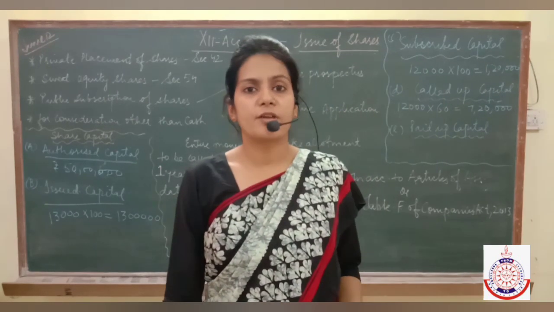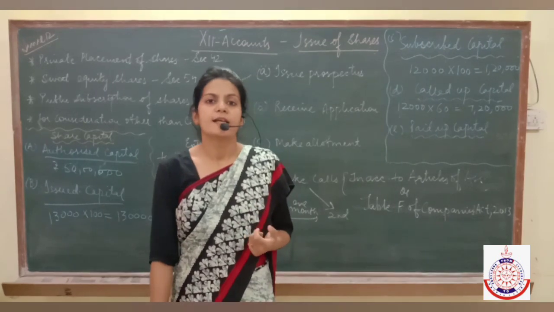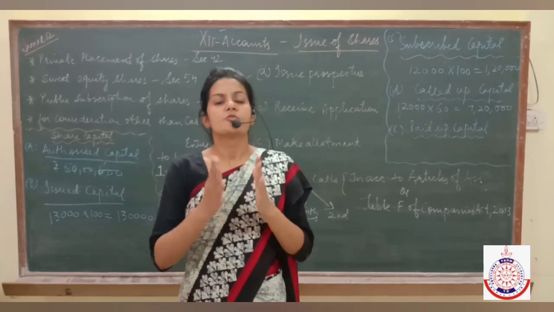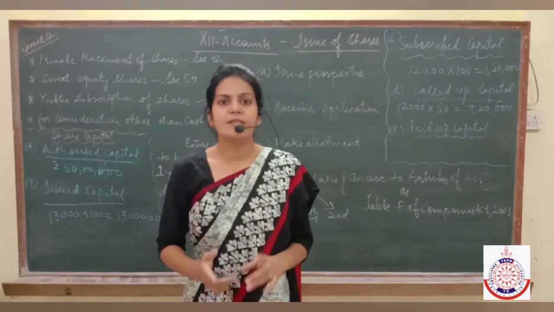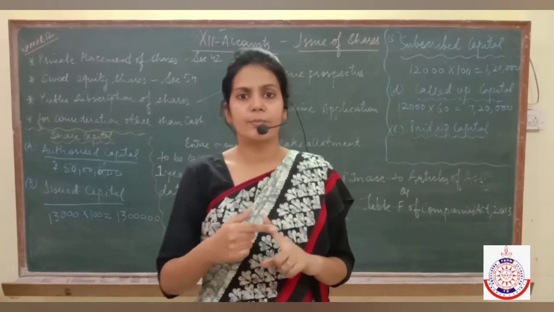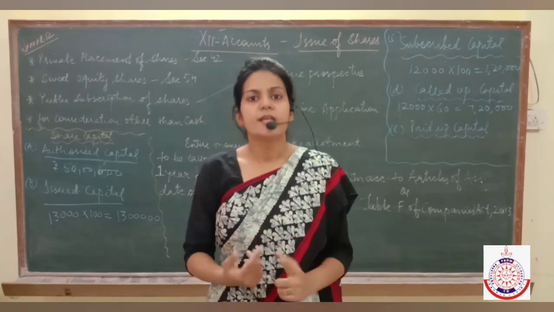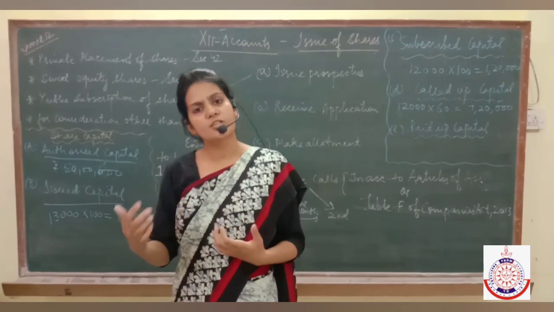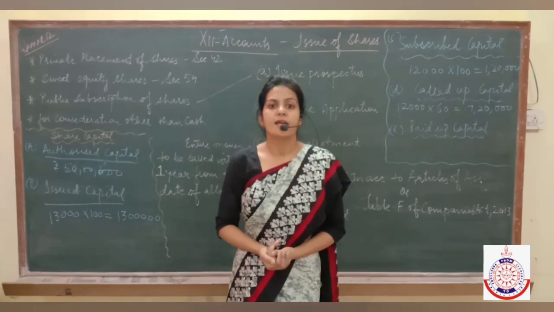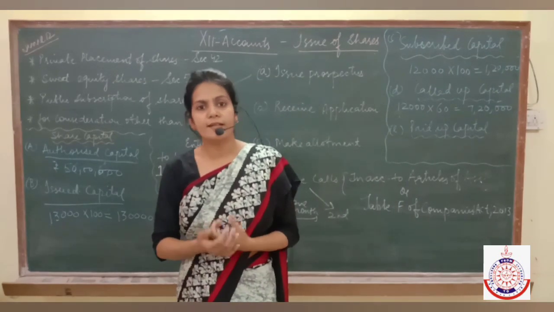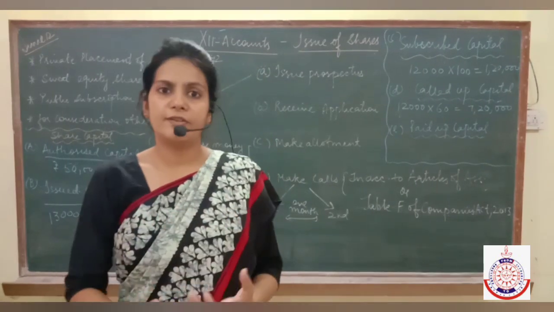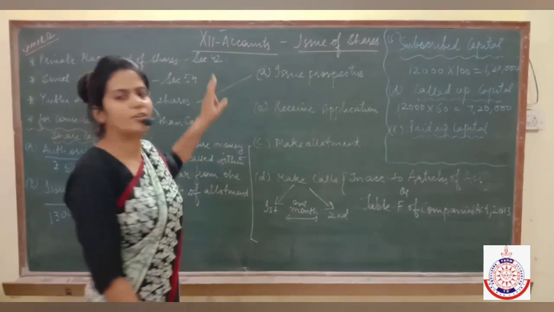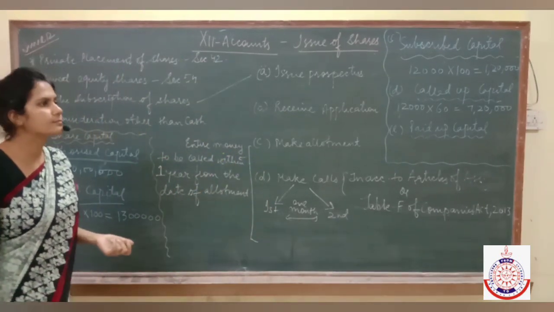They may either sell their shares to some non-banking financial institutions like Unit Trust of India, or there are many such non-banking financial companies to whom such shares have been issued. It means instead of issuing the shares to the general public like you and I, when a company, just to get the money, issues the shares to their friends, to their relatives or to such non-banking financial organizations, they are sure that they will definitely get some money. So this accounting treatment we don't have to do. It's not in our syllabus.